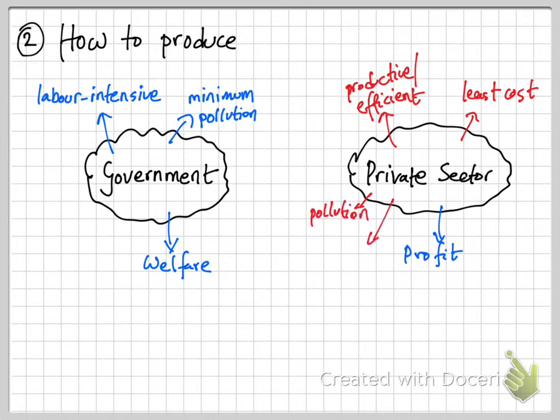And also the private sector, what it essentially does is it employs a lot of machinery, it employs a lot of automation, because automation and machinery and technology essentially ensures that your production process is highly efficient and highly productive, so that you can get more profit in less amount of time.